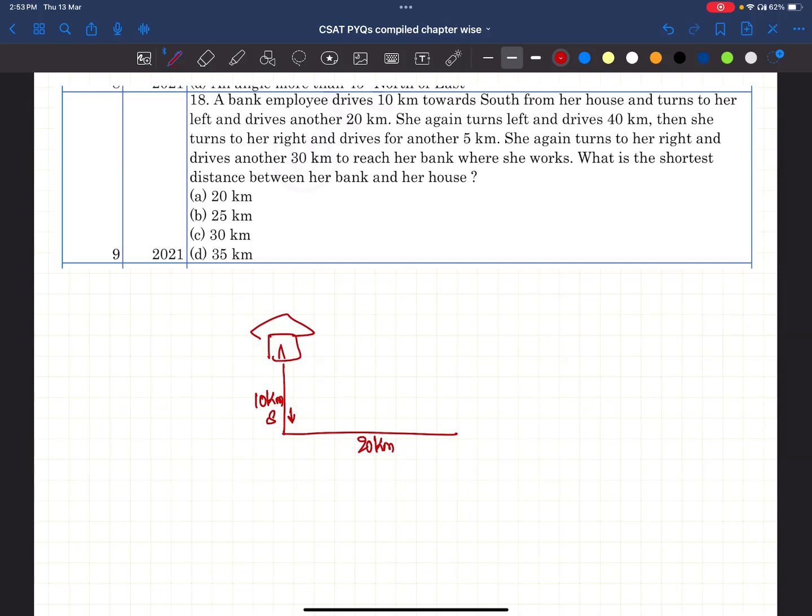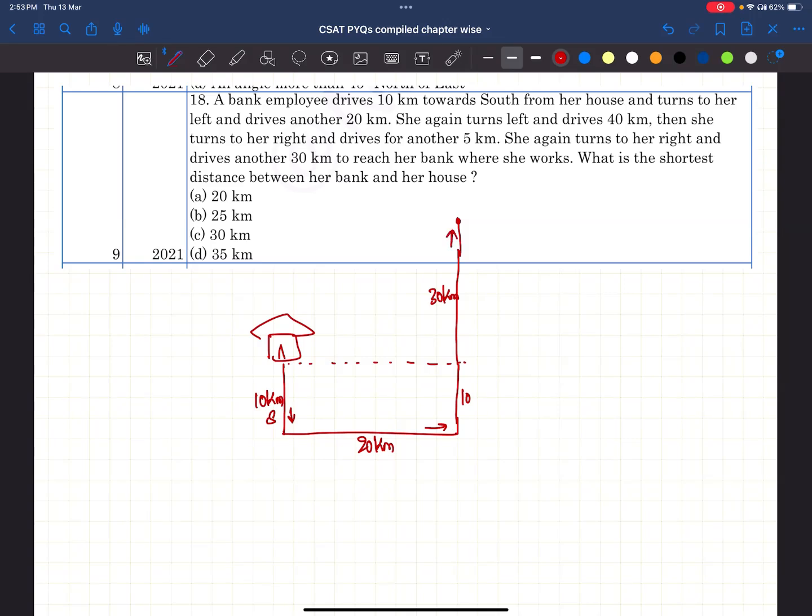She again turns left, that means this way, and drives 40 kilometers. This is 10 kilometers, right? Again, this is 10 kilometers, and this is 30 kilometers. Right? This is 30.